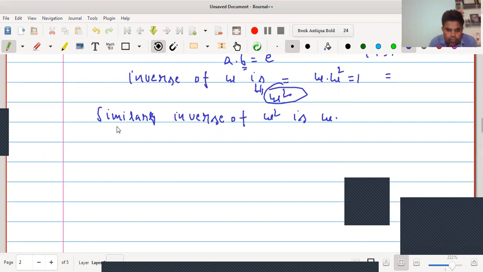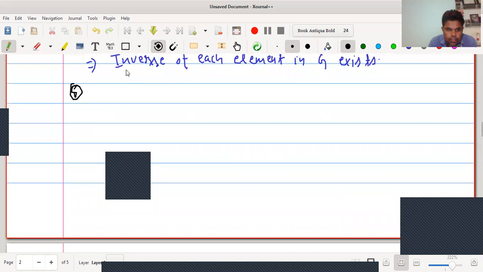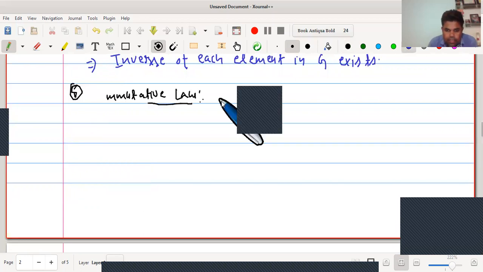Now we will move to our fifth property, which is commutative law. Commutative law is very simple: if we take any two elements a, b belongs to G, then a dot b equals b dot a.